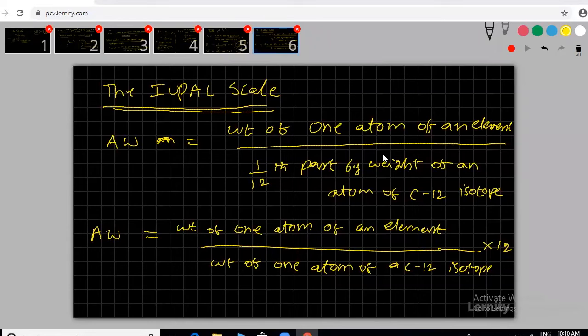Everything is to find out atomic masses only. Why are we using relative scales? We have to take one reference, and with respect to that we calculate everything. In that reference process, first they chose hydrogen, but that did not give accurate values every time. Then they chose oxygen, which also did not give good values. Still they are looking for a new one, and we are trying every time to get better.